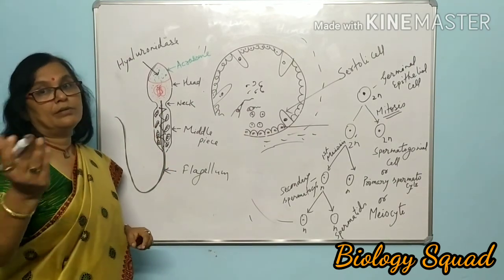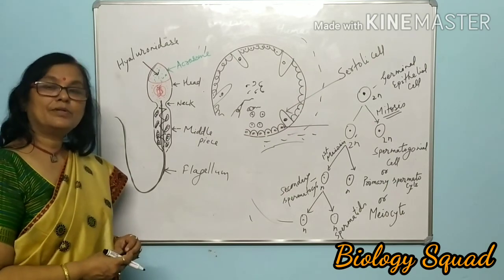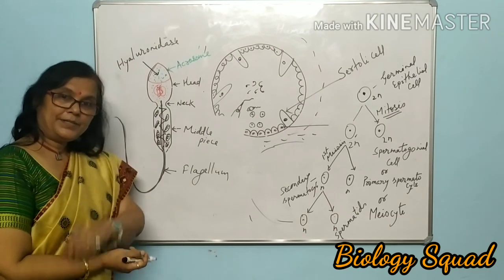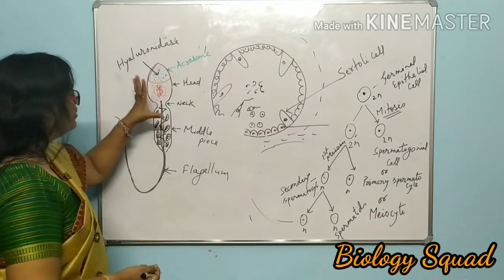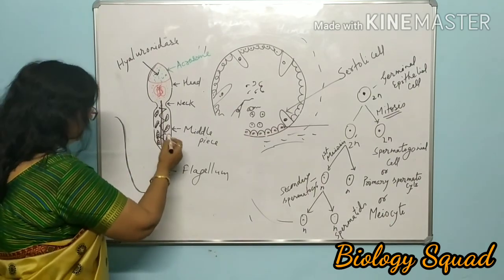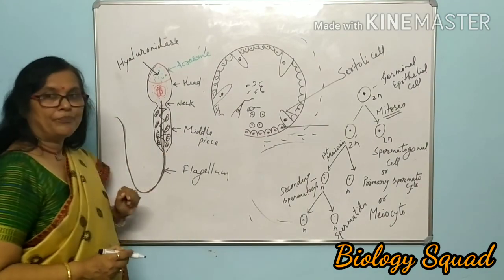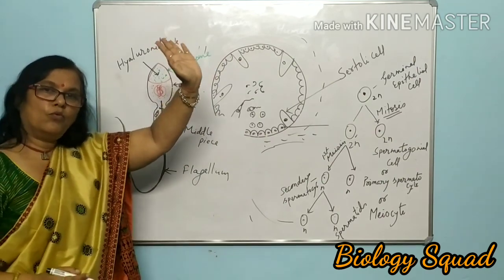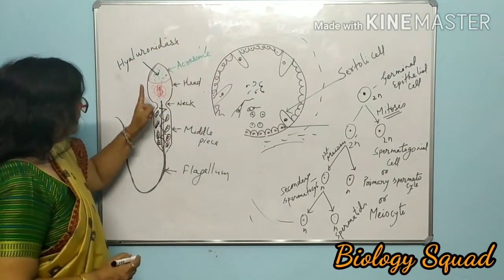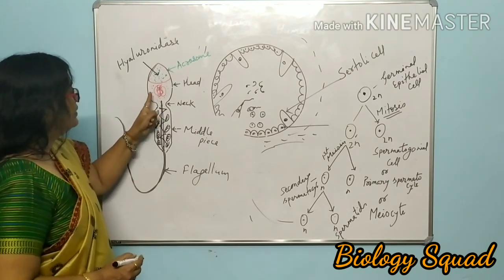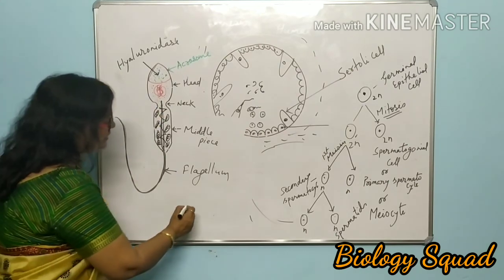You all know mitochondria is known as the powerhouse of the cell. It will provide power in terms of energy. So it will provide motility, the mobility, to this sperm. With the help of the flagellum, the sperm will move. As well as during the fertilization, I will tell you later on also.